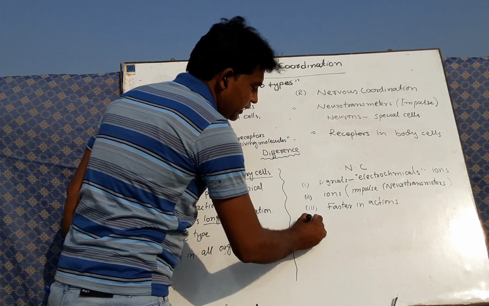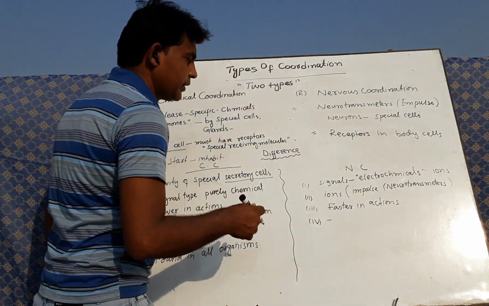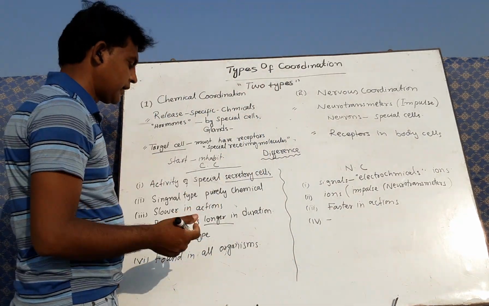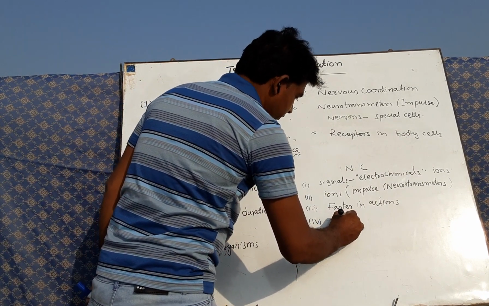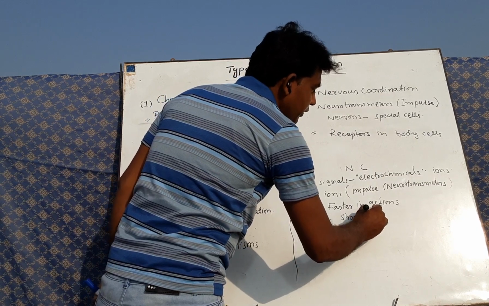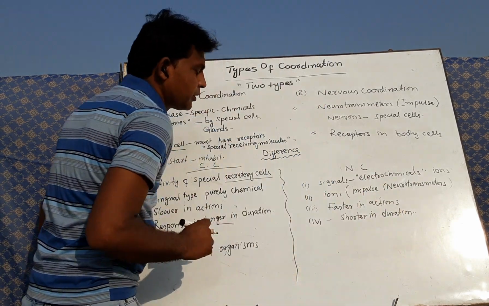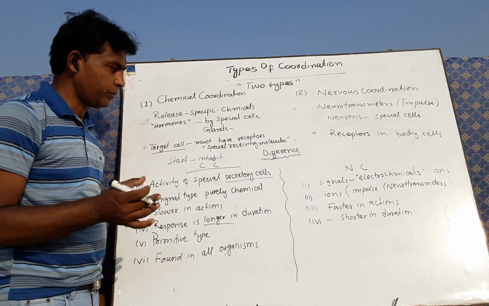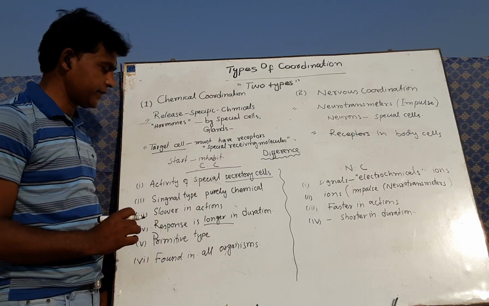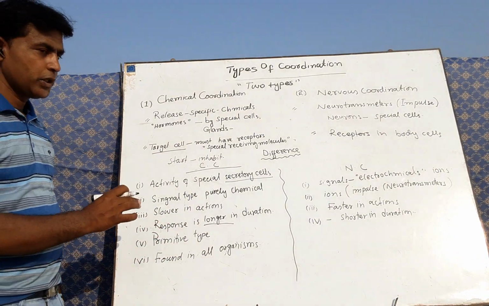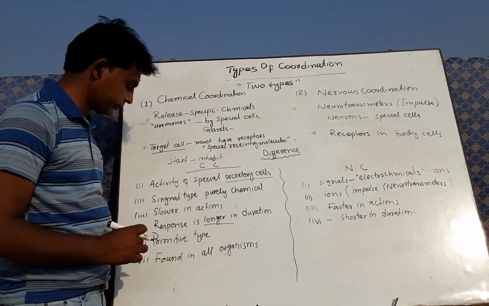While for nervous coordination, we say that when neurotransmitters arrive, they quickly perform or generate their response in very little time, so it is shorter in duration. Because of that, most of the animals are much intelligent or much active in their performance, while lower organisms and plants take much time in production of their response for a specific type of stimulus.